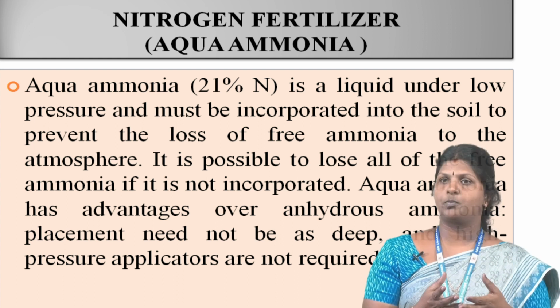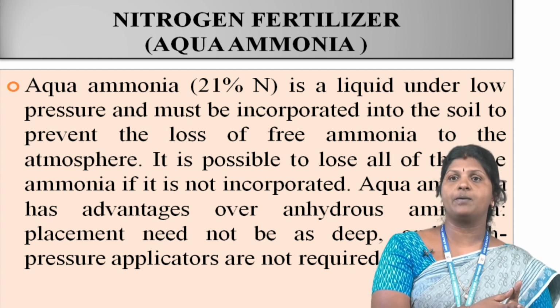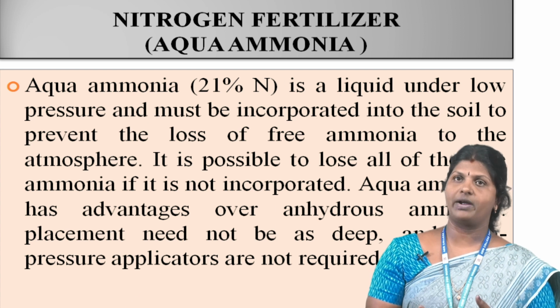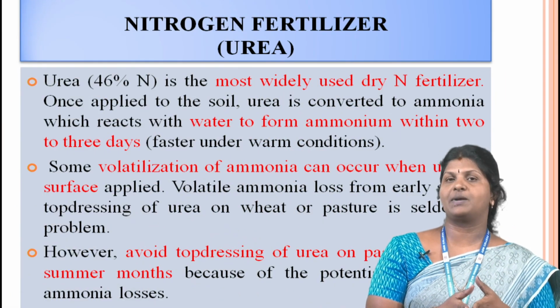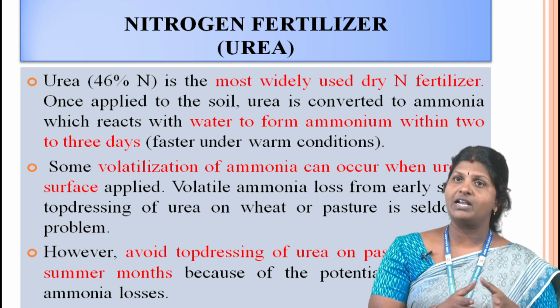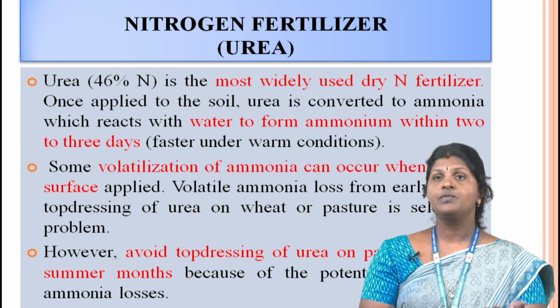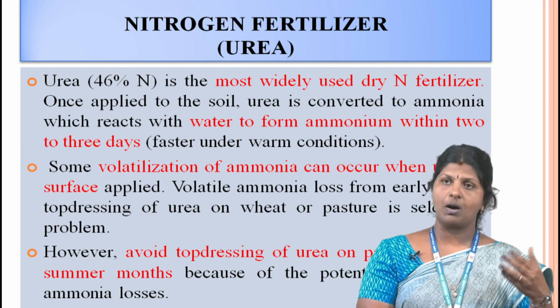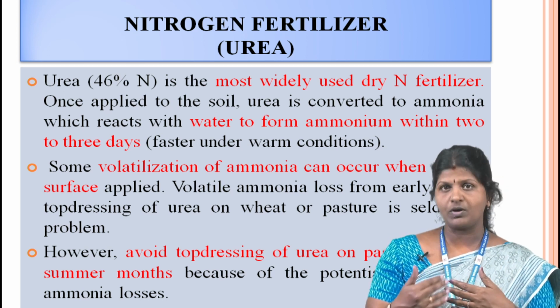If it is not incorporated. Aqua ammonia has advantage over anhydrous ammonia: the placement need not be as deep, and at high pressure, applicators are not required. The urea contains 46% nitrogen. It is the most widely used dry nitrogen fertilizer. Once applied to the soil, urea is converted into ammonia, which reacts with the water to form ammonium within 2 or 3 days, faster under warm condition.